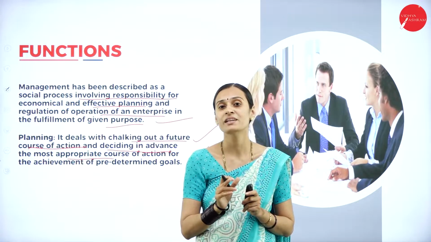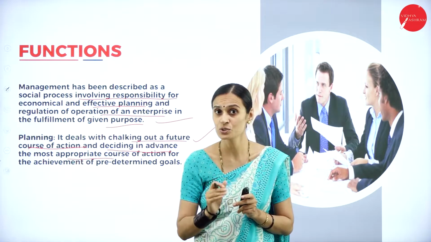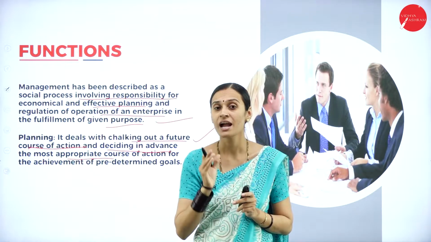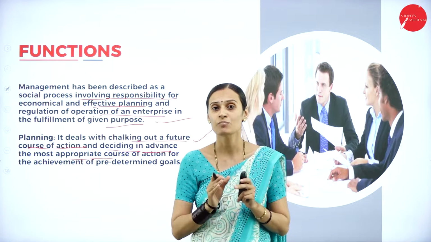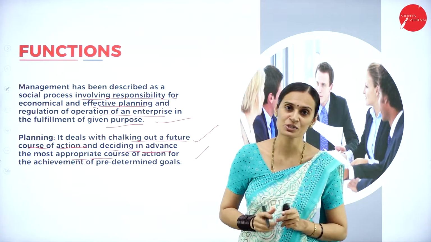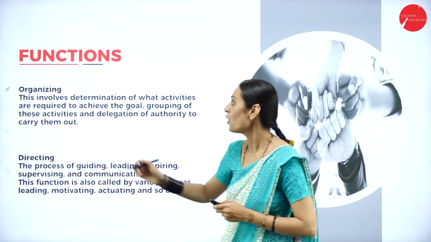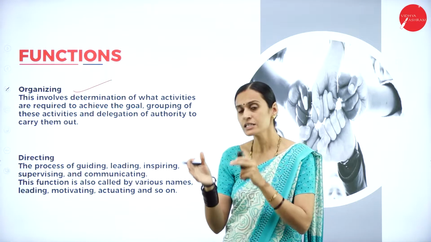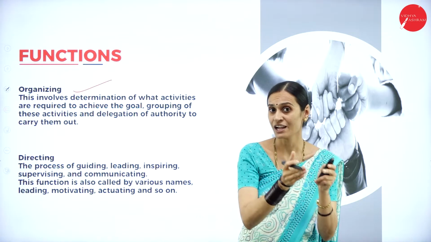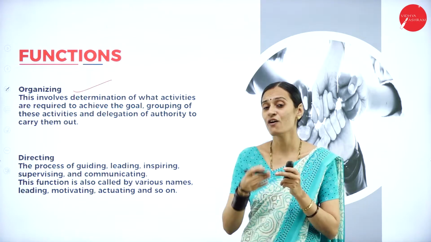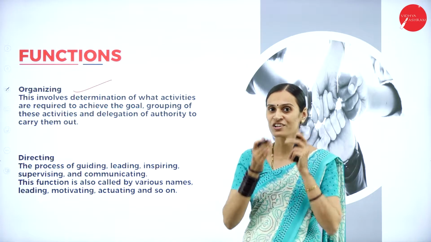Proper planning helps to reduce confusion, it helps to save resources, and it removes wastage. That is why planning is very important and it is the first function of management. And what's the next function? That is organizing. Organizing means the process of bringing together the physical, financial and human resources for achievement of the predetermined goal. The process is called organization.